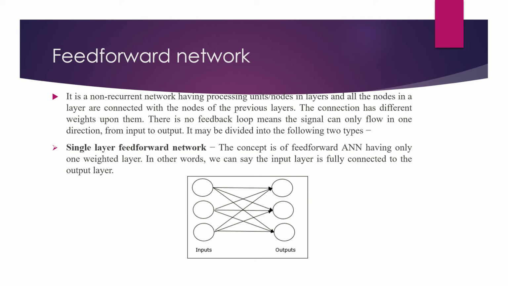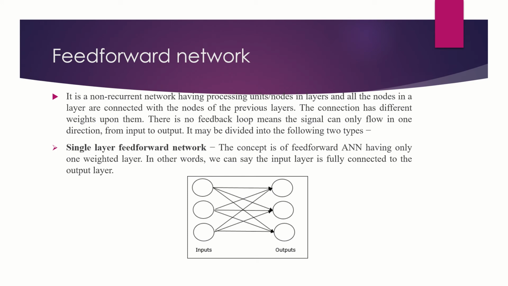So there are two types of feed forward networks. As the name suggests, feed forward means there should not be any feedback loop. The signal will go only from input to output, not from output to input. The two types are the single layer feed forward network and the multi-layer feed forward network.